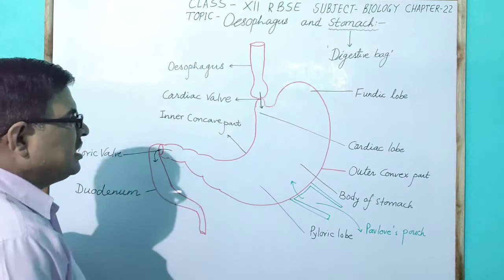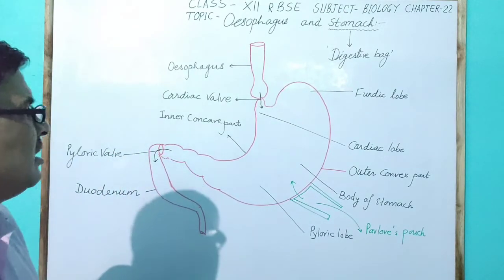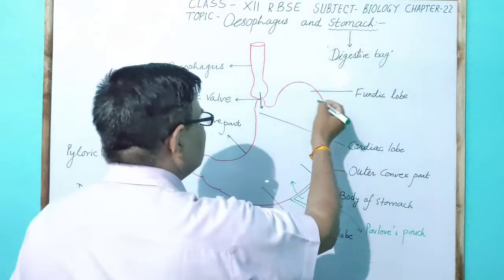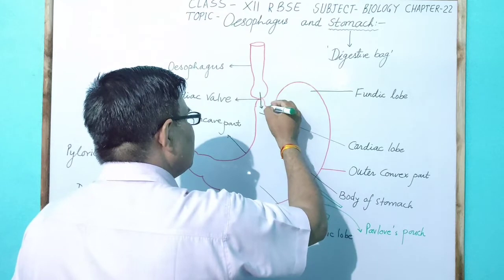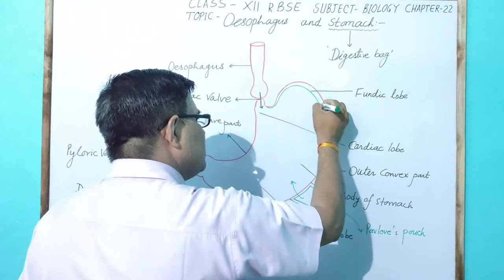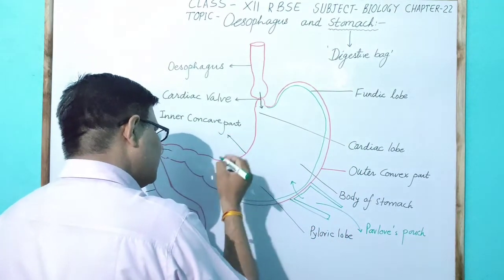The stomach has different types of glands in the stomach wall, and the stomach wall is very thick, as shown here.